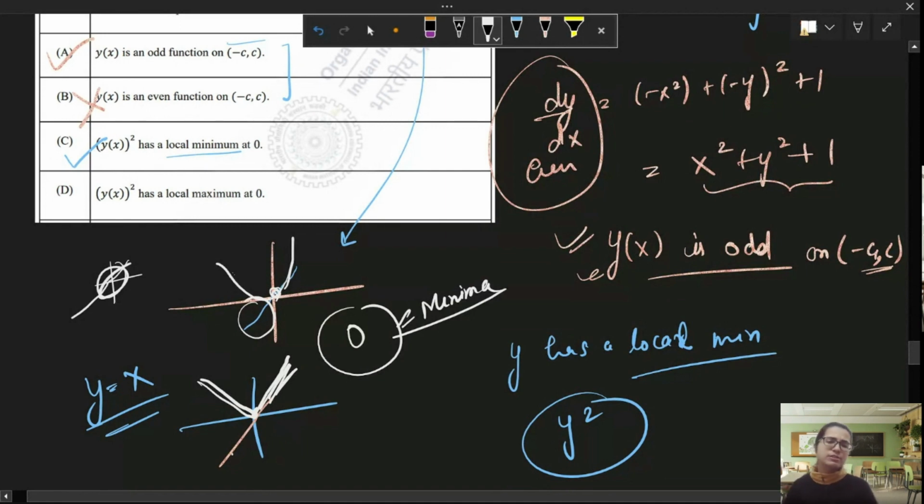It was purely a differentiable and continuous function. I was able to shift the graph. I was able to take the mirror image along the x-axis because I squared the function. And graphically, everything is very clear that option C is correct. It has a local minima and D is incorrect. So the answer is A and C.